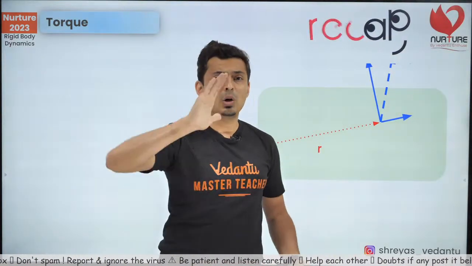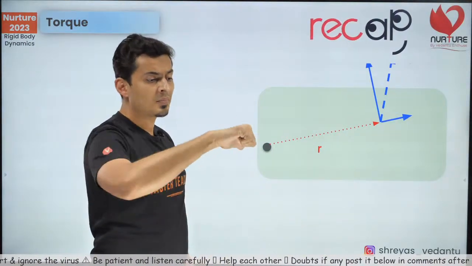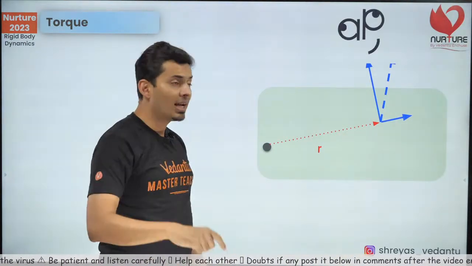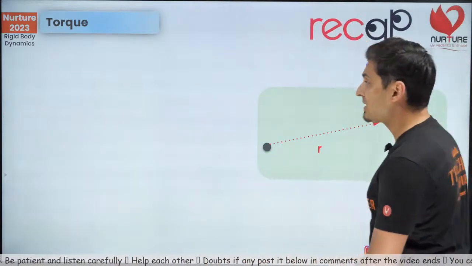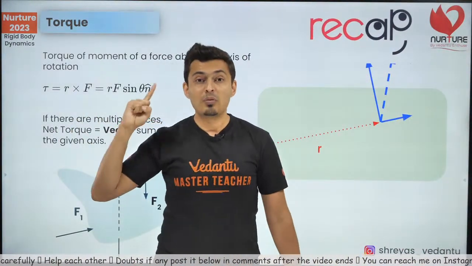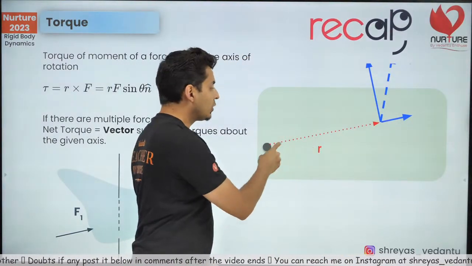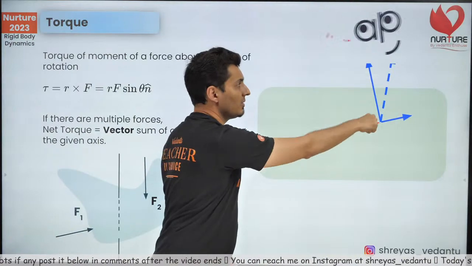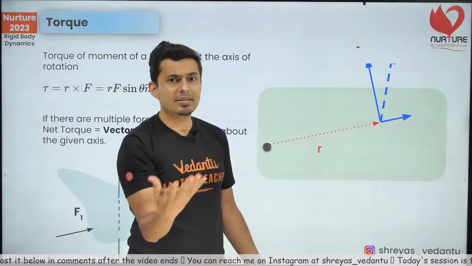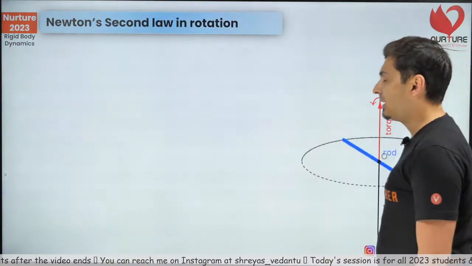If you apply a torque like this, you use your right hand curled fingers and the thumb points in the direction of the torque, and it is always r cross f. Remember, I have given you this. R is the vector which points from the axis to the point where the force is applied. So r is the position vector of the force, f is the force itself, r f sine theta. That's what we have done.